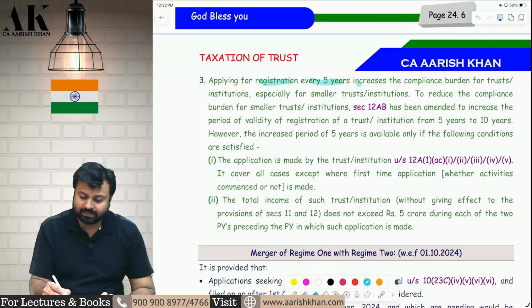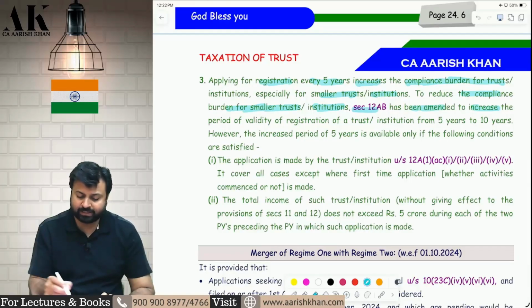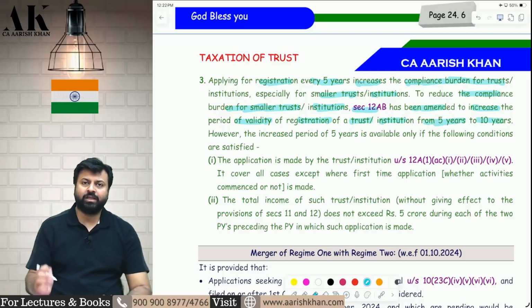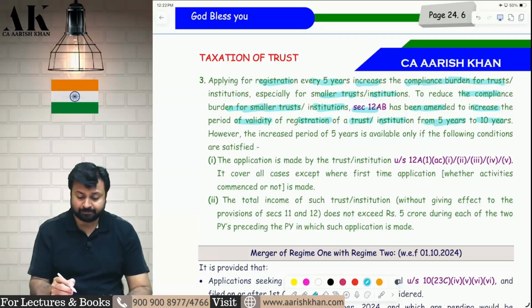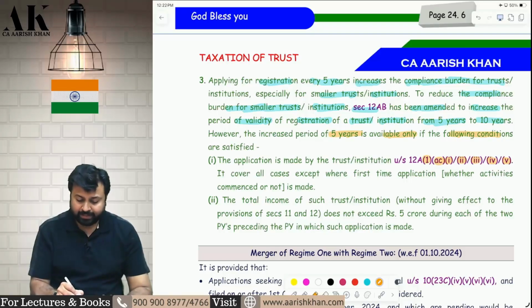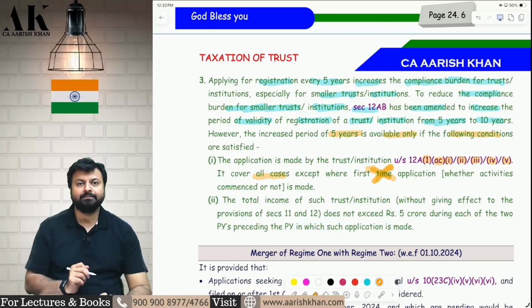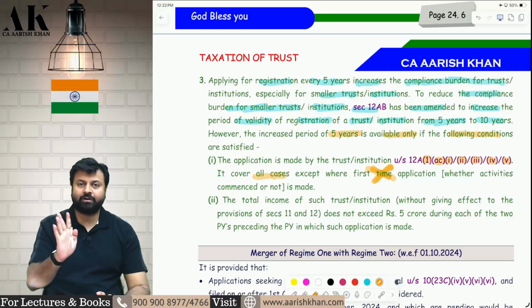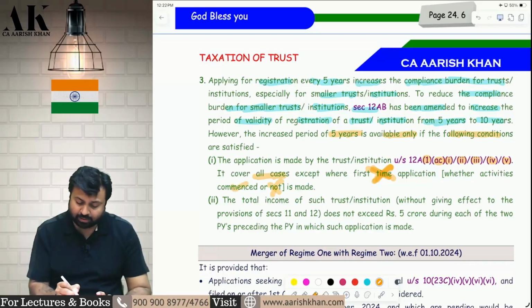Applying for registration every 5 years increases the compliance burden for trust, especially for smaller trust and institution. To reduce the compliance burden for smaller trust and institution, 12AB has been amended to increase the period of validity of registration of trust or institution from 5 years to 10 years. So they are increasing the time limit from 5 years to 10 years for some people. However, the increased period is available only if the following conditions are satisfied. The application is made by trust under 12AC subsection 1, clause AC, subclause 1, subclause 2, subclause 3, subclause 4, subclause 5. It covers all cases except first time application. Who is making application for the first time, it is not applicable for them. Then whether the activity is commenced or not commenced, it doesn't matter.